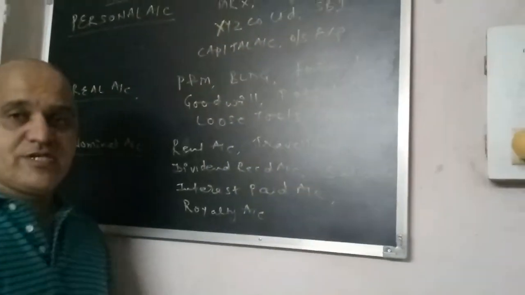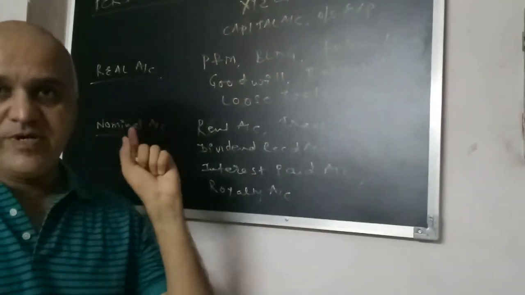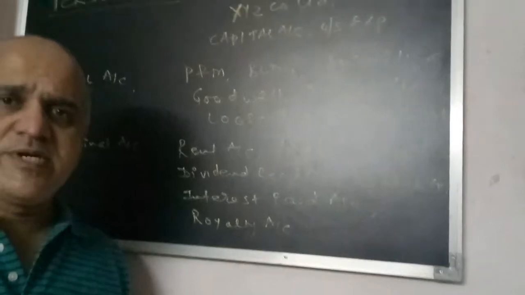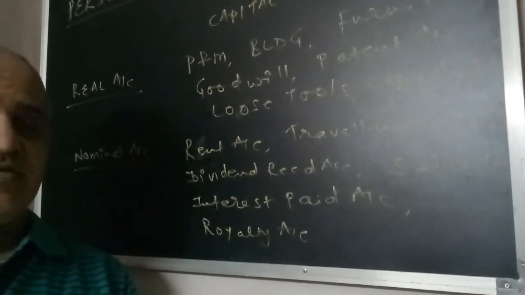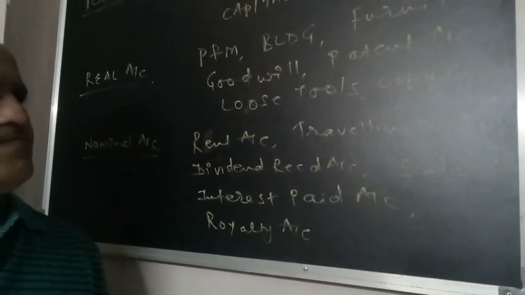That is plant and machinery, that is tangible. Building, tangible, that we can see. Furniture. Goodwill. What is goodwill? Basically goodwill is an intangible asset. This is the value of the business.